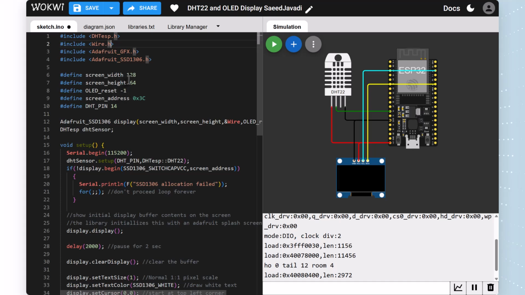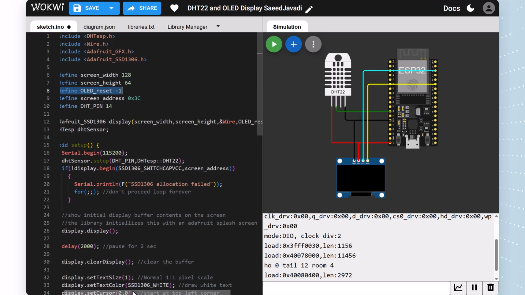Our screen width is 128 and our screen height is 64. And for this line, we need to reset our OLED and define our screen address as 0x3C, and define our DHT pin as pin 14.